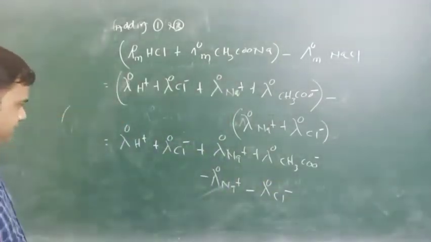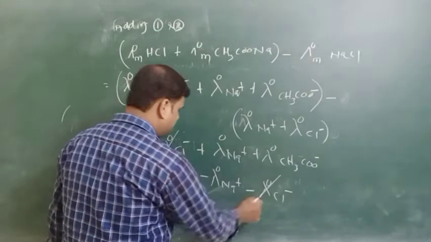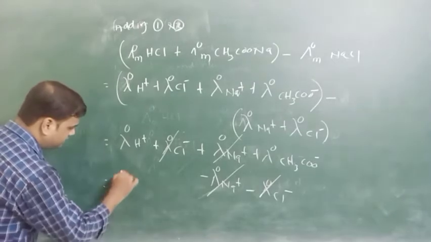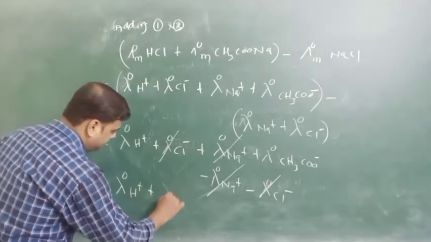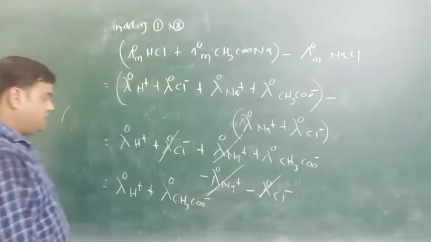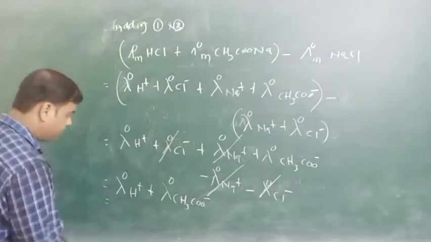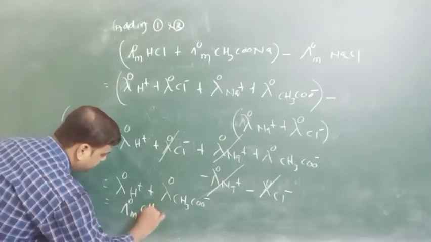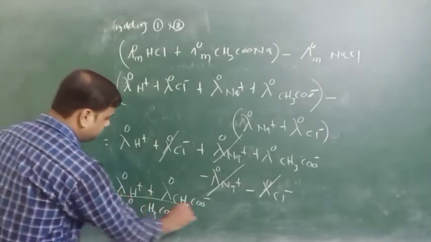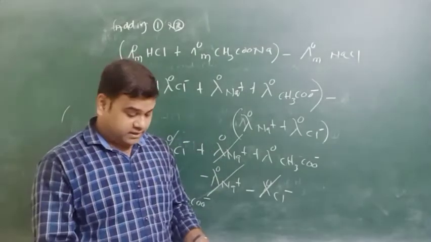So we will see that chlorine and chlorine cancel out, sodium and sodium cancel out, and the remaining things are lambda H plus and CH3COO minus. We know that if we add the cationic part and anionic part, we will get the infinite dilution of acetic acid. Okay, so this is all about the calculation of the conductance of a weak electrolyte.